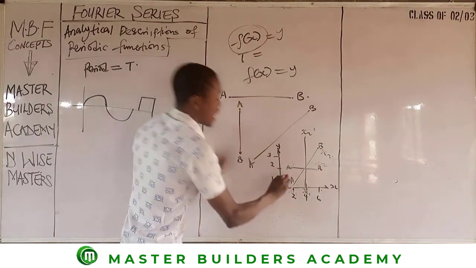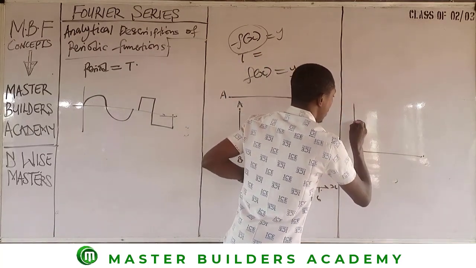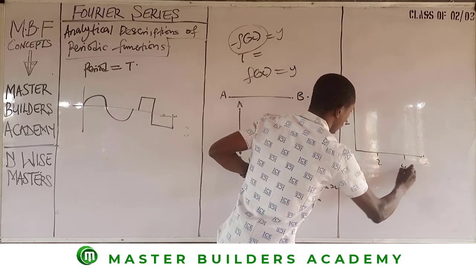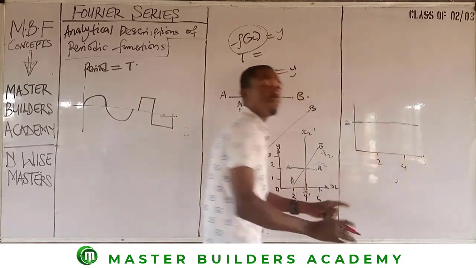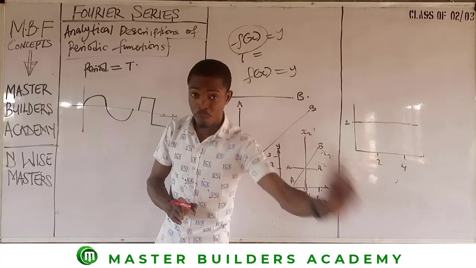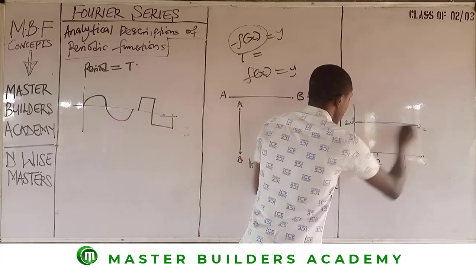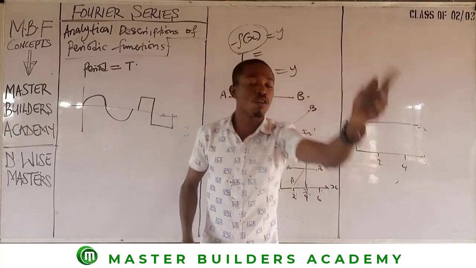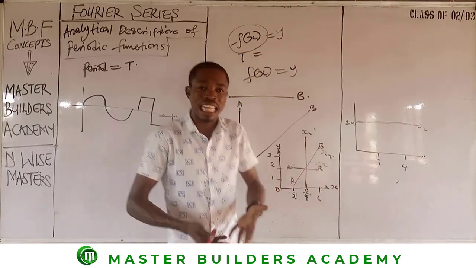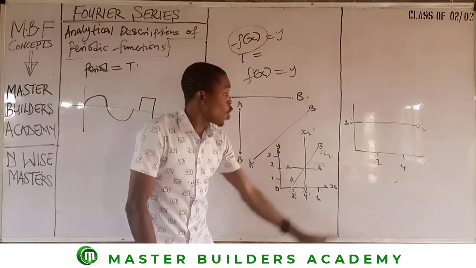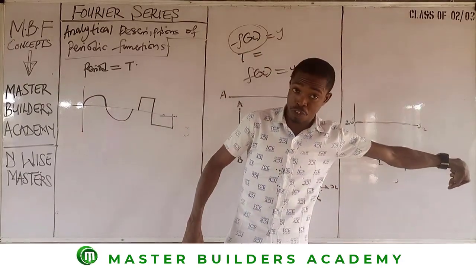So if this is my graph and I have this, like we had before, let me use this as another diagram. Let's say for instance this is 2, and this is 2, this is 4. If I have a horizontal line like this, along this path, the value of y is the same all through. So long as the value of y, if this is y1 and somewhere here is y2, it's still the same thing, right? So as long as the value of y1 is equal to the value of y2, when I mention y1, I'm talking about the value of y at the initial position or original position. Y2 becomes the value of y at the final position, right? So this is it.